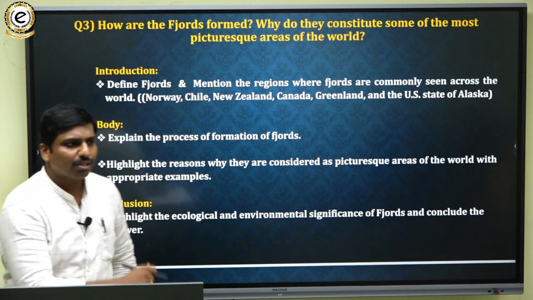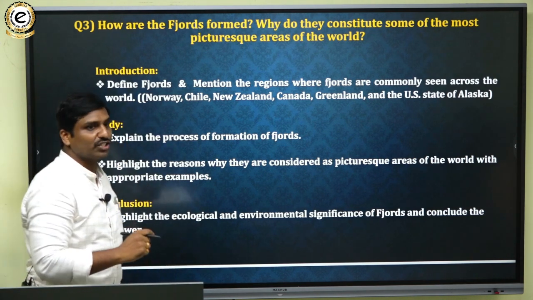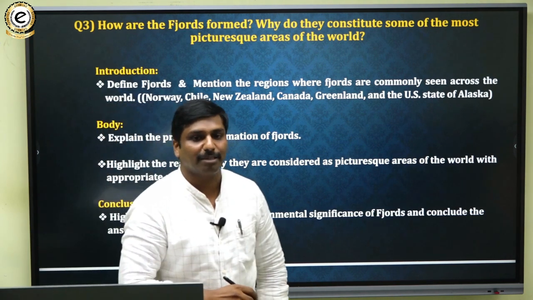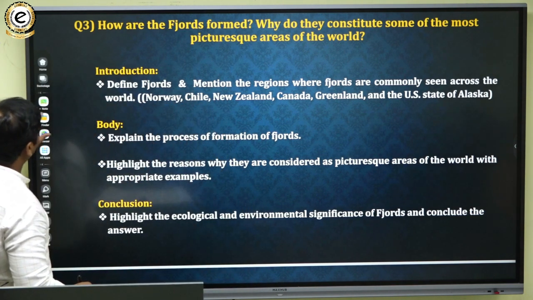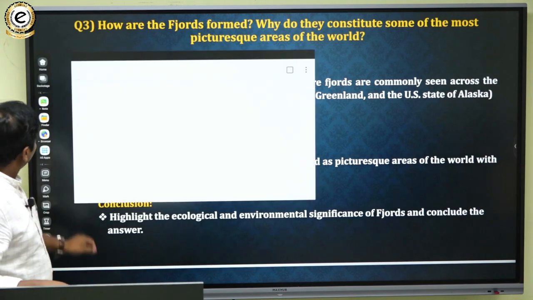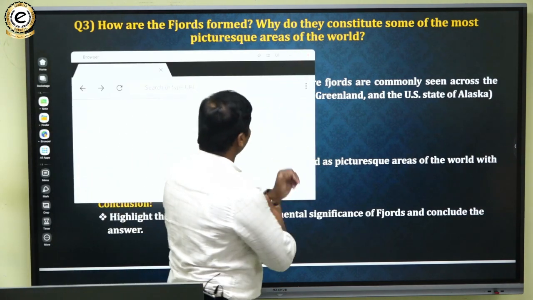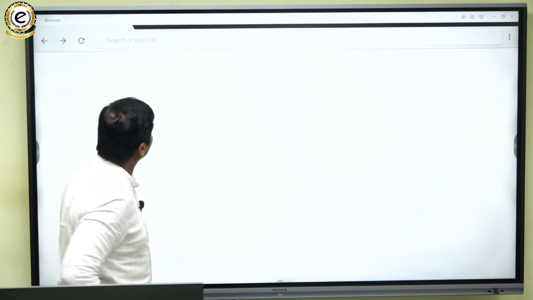Okay, so try to have a look at the picture so that you can remember it further. Let's try to have a view so that you can connect with the zones.